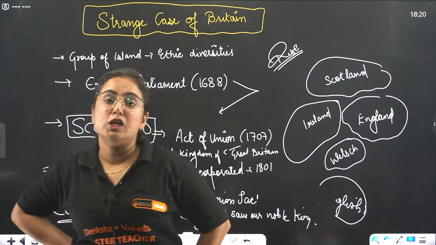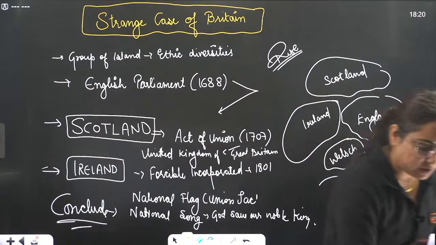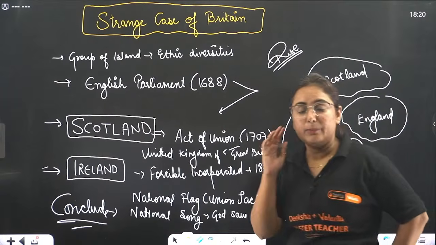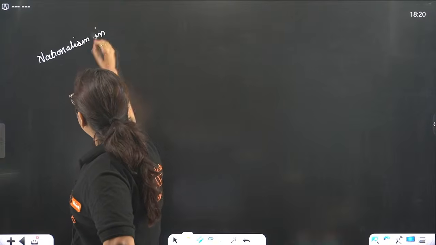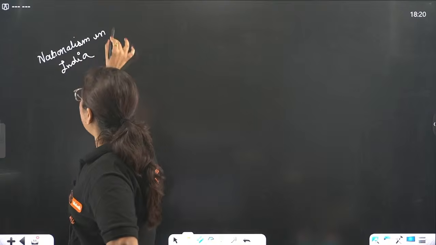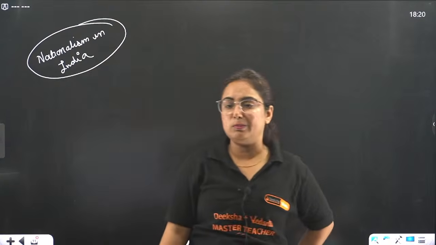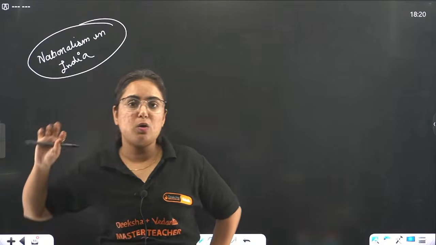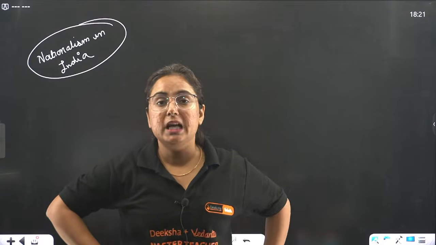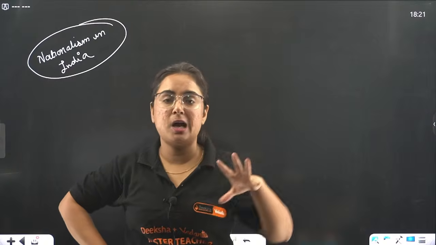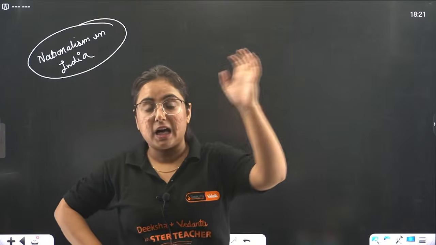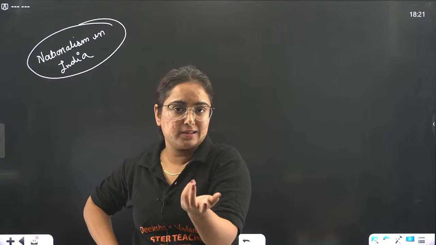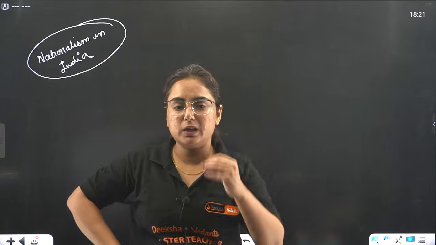Okay, so we are done with the entire chapter, Rise of Nationalism in Europe. However, I came with an agenda to complete the chapter Nationalism in India too. But I feel that I won't be able to complete this entire chapter in limited time, because it took 1 hour 20 minutes to complete the previous chapter. We can keep it for the next session. I will come with the same topic, that is, master history. Nationalism in Europe is done. Those students who are regular can understand that the second chapter will be continued and you will be part of it.